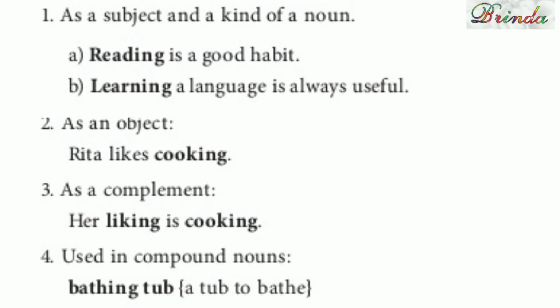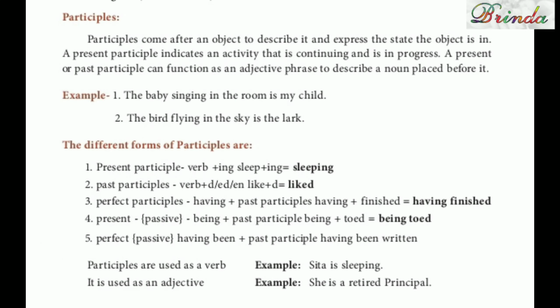Next one, as a complement. Her liking is cooking. Used in compound nouns. Bathtub. A tub to bathe. Fine, children? Okay. Next one is participles. Suppose gerund படிச்சிட்டோம். Now next one is participles.